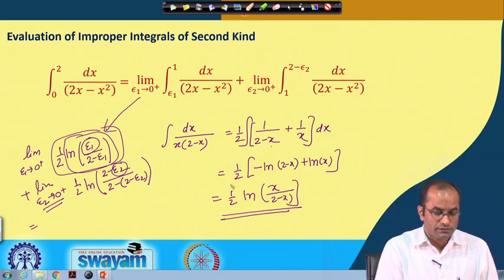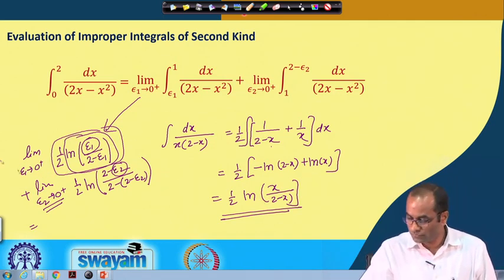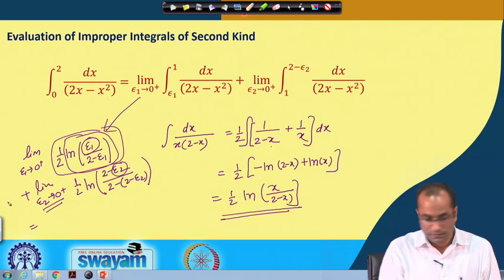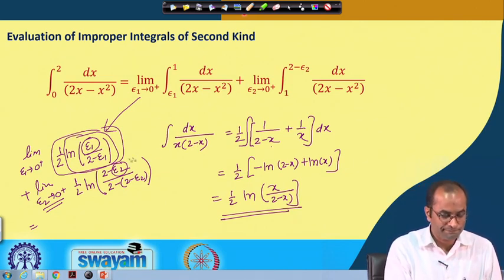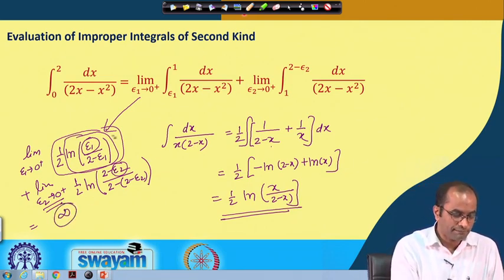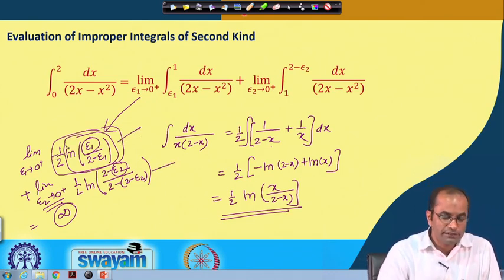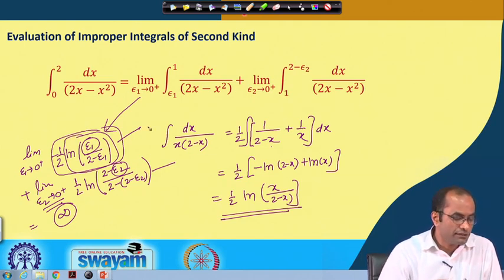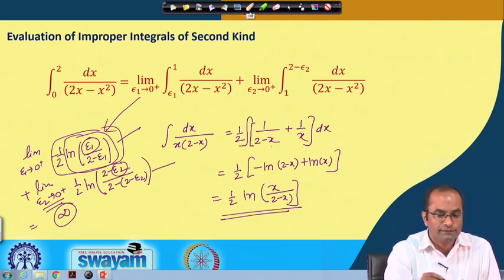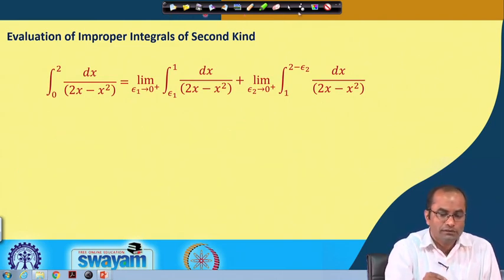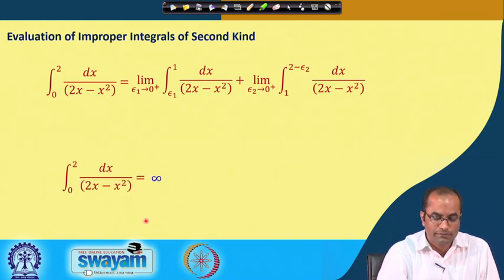Well, so yeah, that's true. So, we have 2 minus x and this is infinity. So, here going to infinity, this is also going to infinity. So, our integral is becoming infinity plus infinity. So, this is not convergent. So, in this case this integral does not converge, because the value is going to infinity, and this integral diverges.